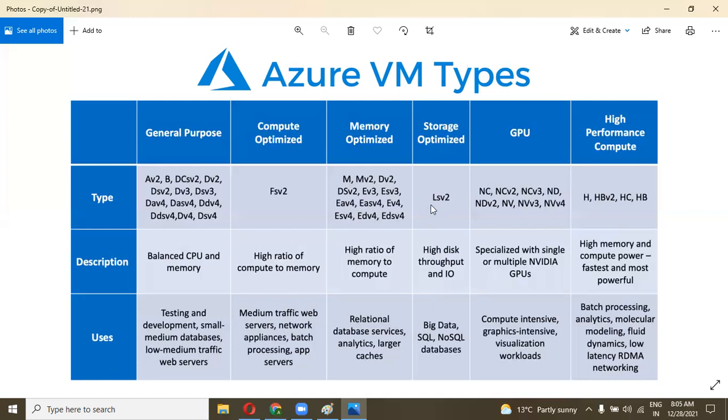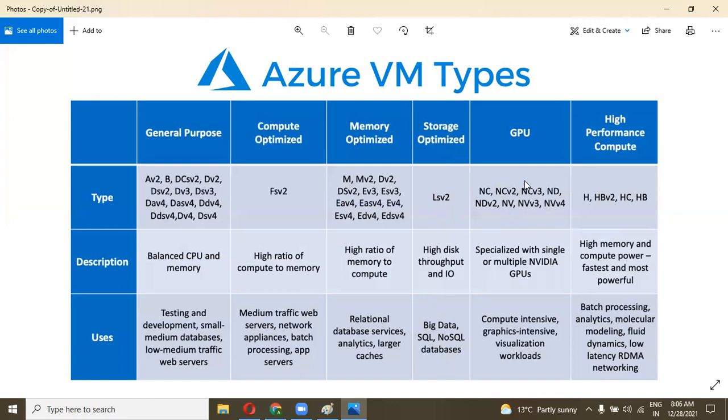For storage optimized, we have one series, LSv2, with high disk throughput and IO. IO means input output operations, or read write operations. It is used for big data, SQL and NoSQL databases.